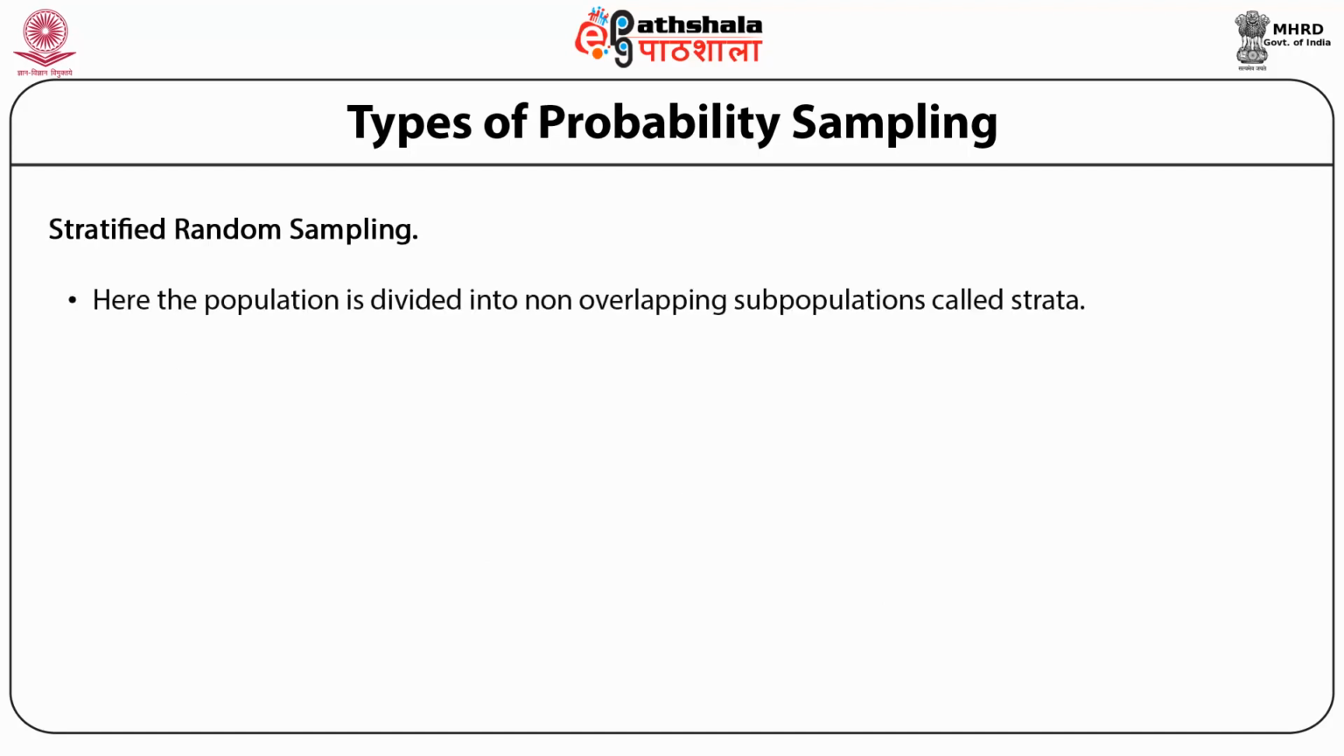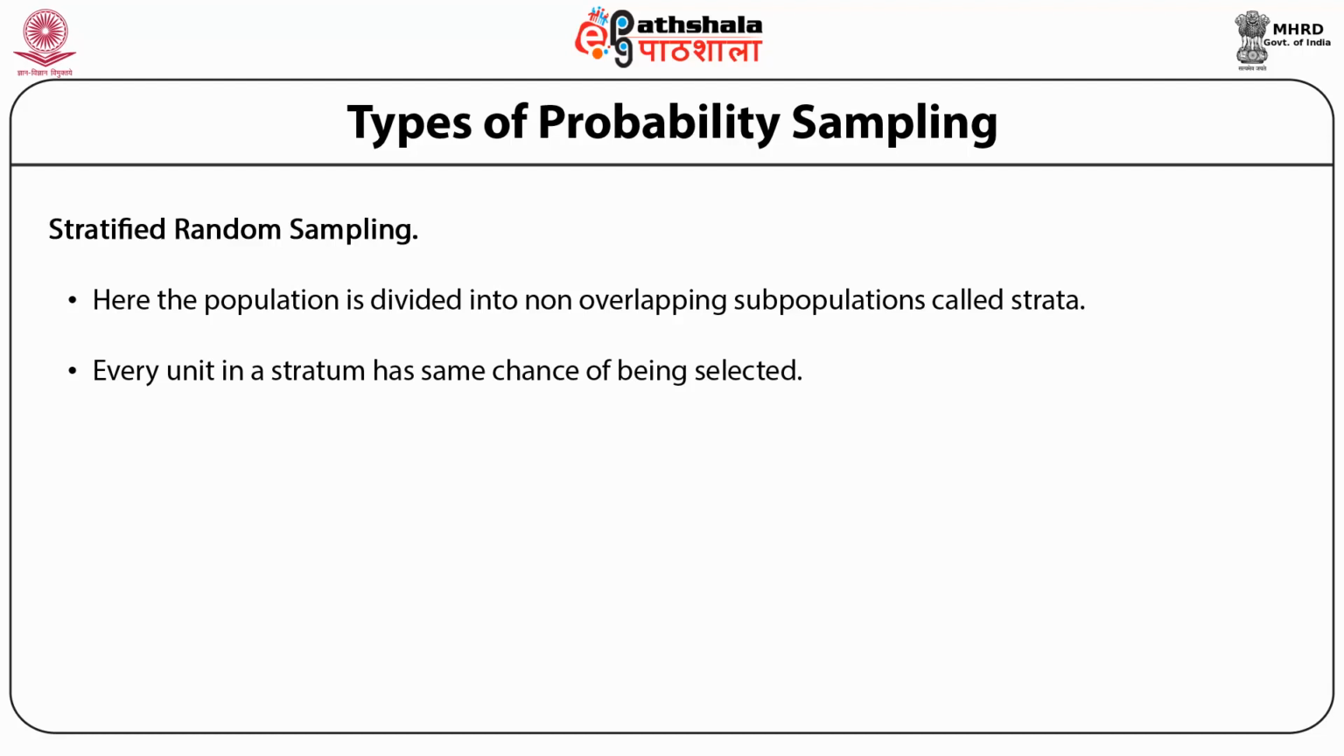Here, the population is divided into non-overlapping subpopulations called strata. A random sample is selected from each stratum. Each stratum is then sampled as an independent subpopulation out of which individual elements can be randomly selected. Every unit in a stratum has the same chance of being selected.